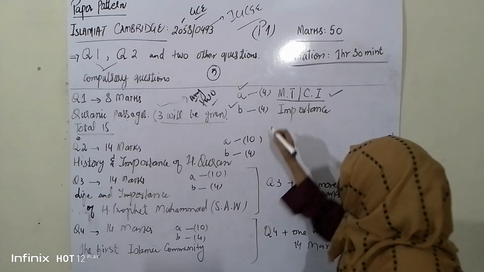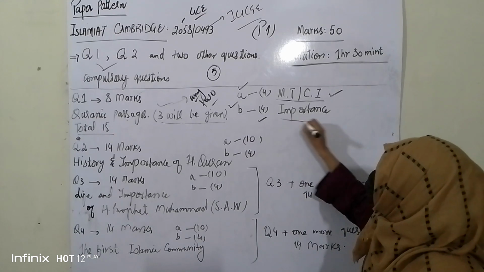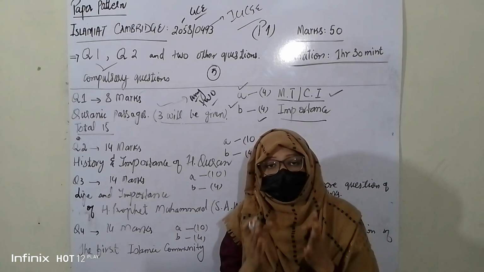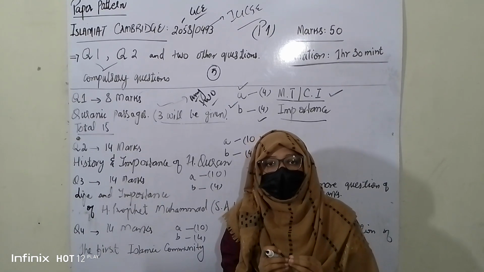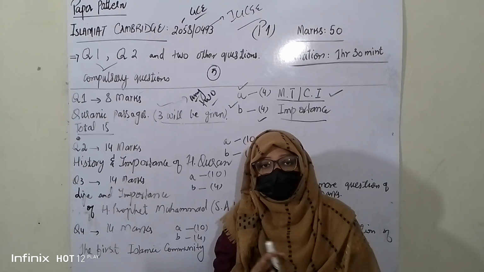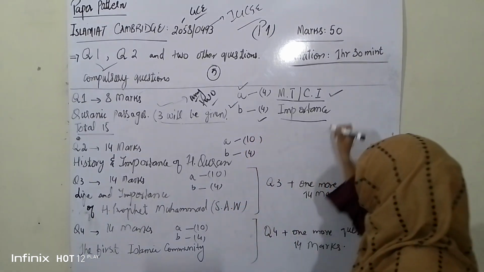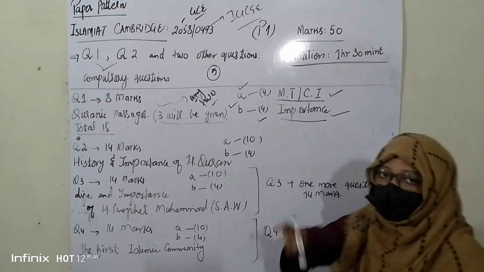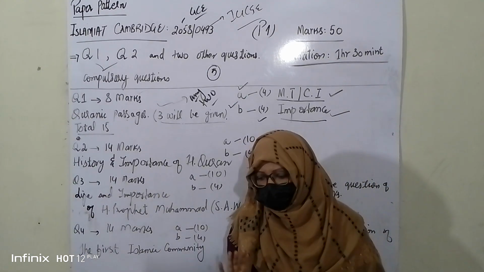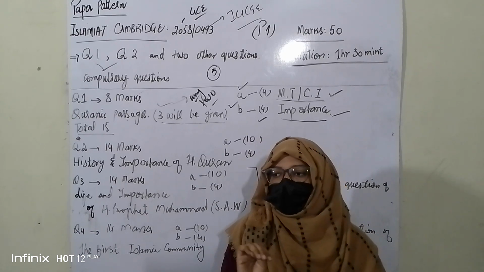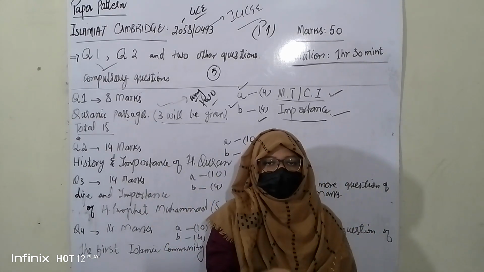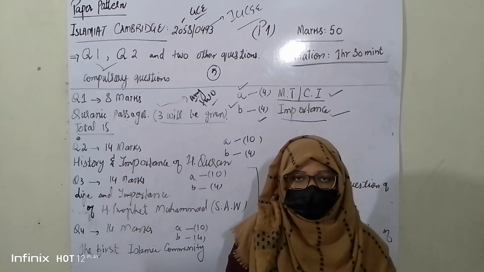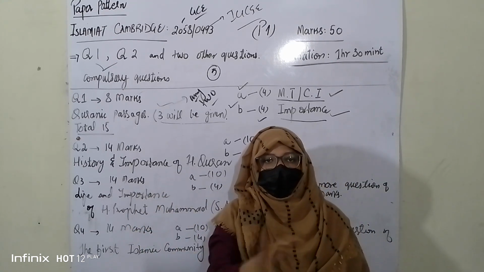Then we have the B part of the same passages that you have selected. For these passages you are supposed to write the importance. For example, we are given 3 passages: Suratul Zuha, Suratul Kausar, and Suratul Nas, and you have selected Zuha and Nas.